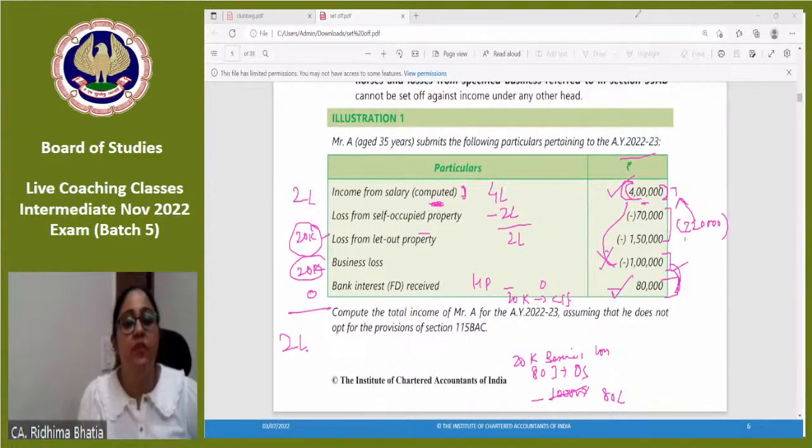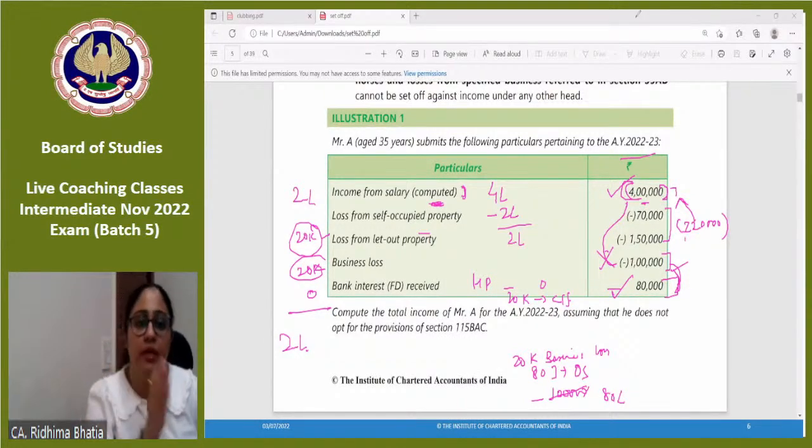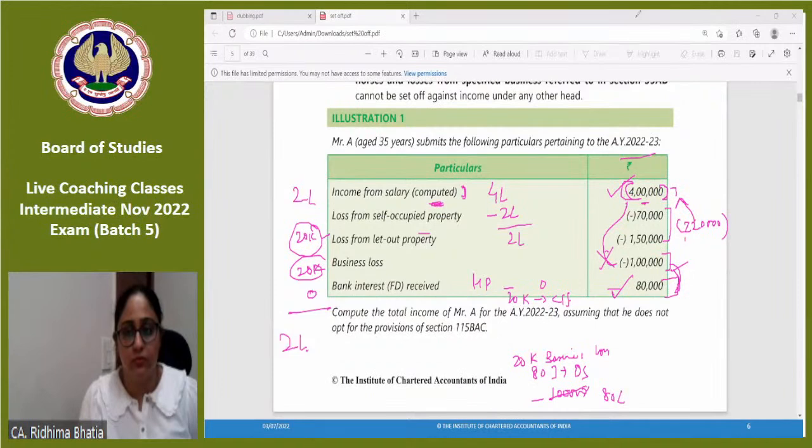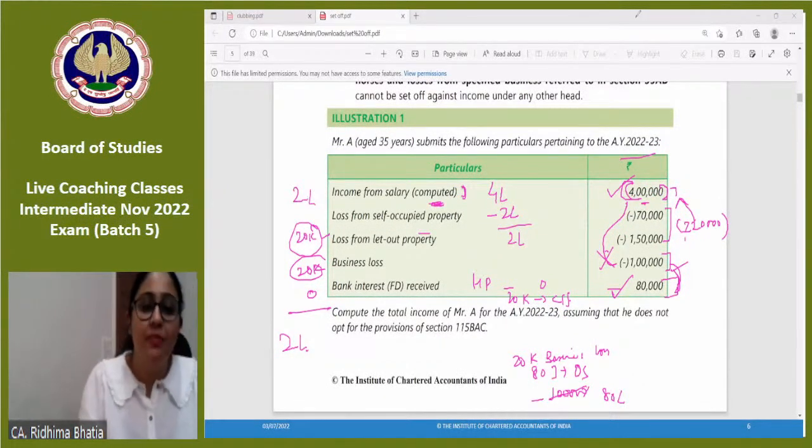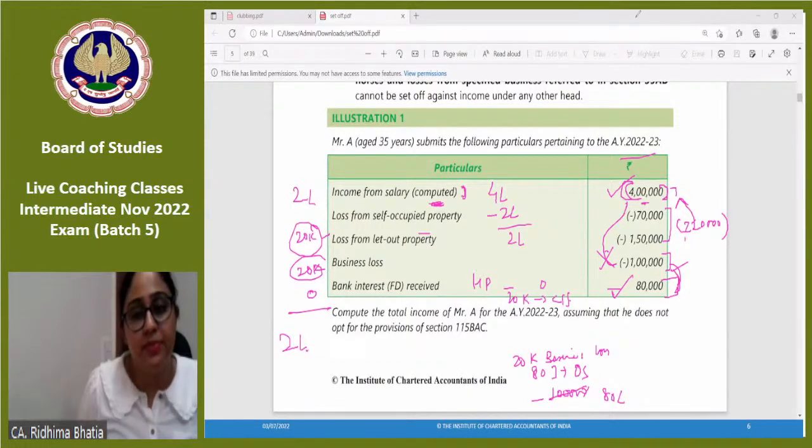Yes, obviously we'll be carry forwarding it. Remember, I just told you 3 things: intra-head, inter-head, carry forward. Specified business, Prabhas, you have a very valid question, but from a tax planning point of view, I will always claim loss under specified business. Why? Because it would be carry forwarded and I can adjust in future. So I will always claim loss under my specified business.